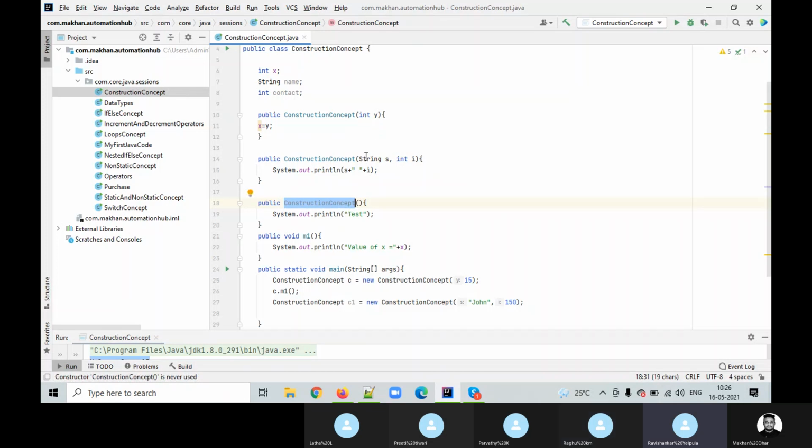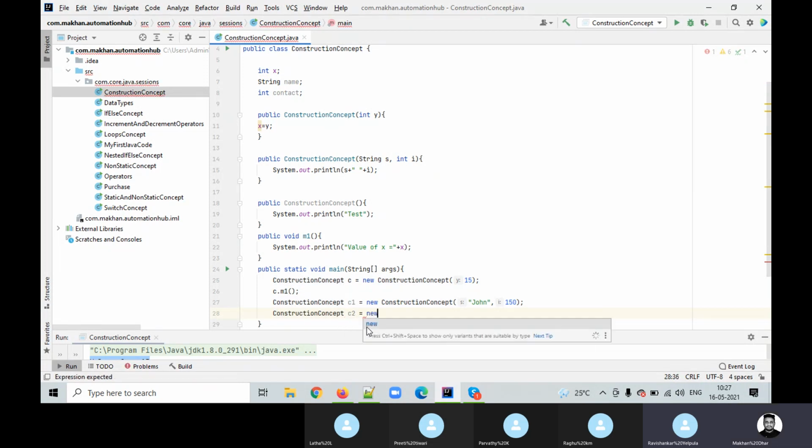Makan, can you do one more thing? Can you create one more object where we don't have any argument? So here all the constructors are getting executed without any issue.